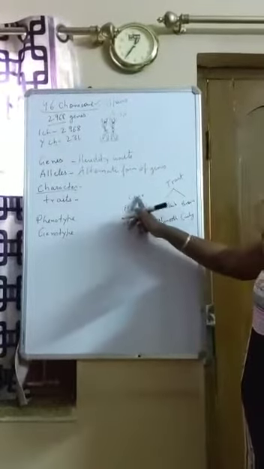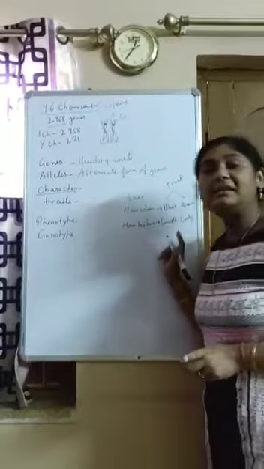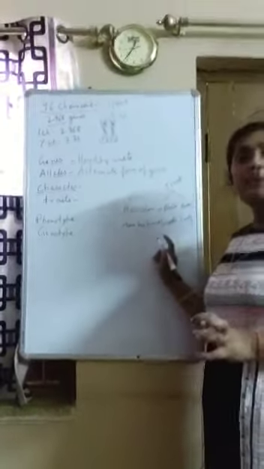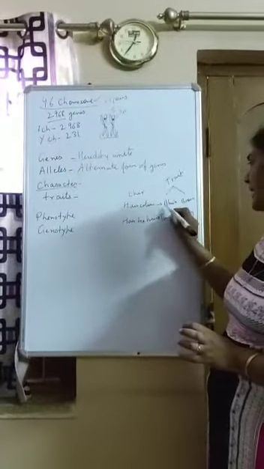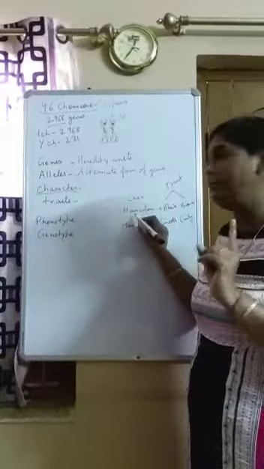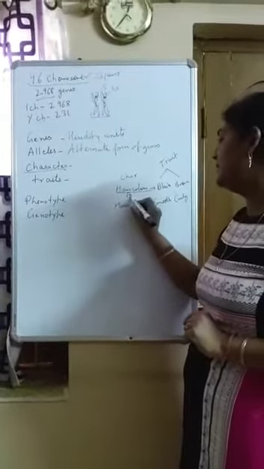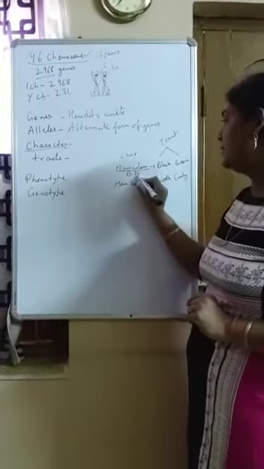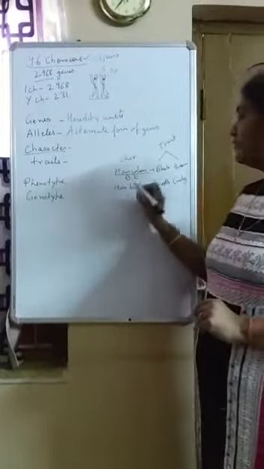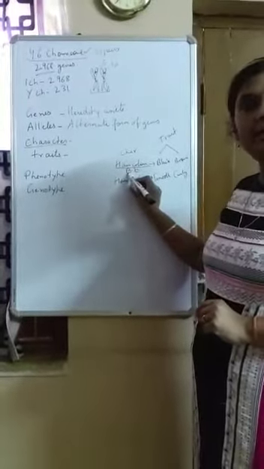So every character has at least two alternative traits, and every character is controlled by a pair of genes. A pair, at least a pair. So think this hair character is controlled by a pair of genes. Let it be capital B and small b. So hair color is controlled by a pair of genes, capital B and small b.